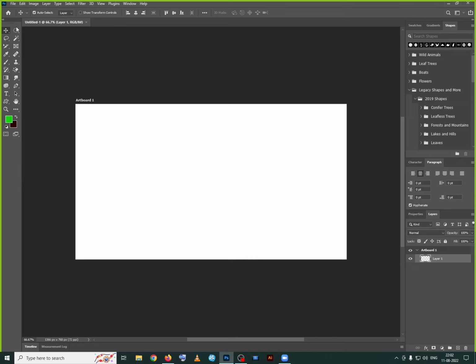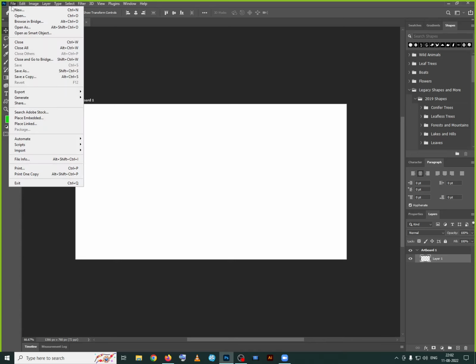Now example, I have taken the new document. I want to save this document now. How to save it? File option and say save now. But right now the save option is not active because we have taken the new document, but we have not created anything in this one. Unless and until you have certain things present in this one, then only it will ask you to save it. But even though the save option is not available, you can use save as also.